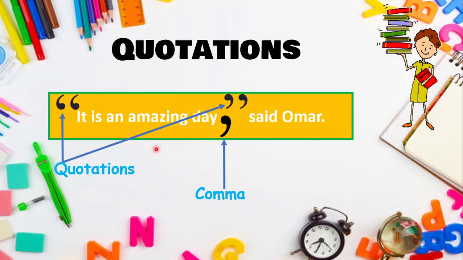So here is the quotation marks. So it is put to show what the speaker said. The quotation marks are put in the part of the sentence that represents what the speaker said.